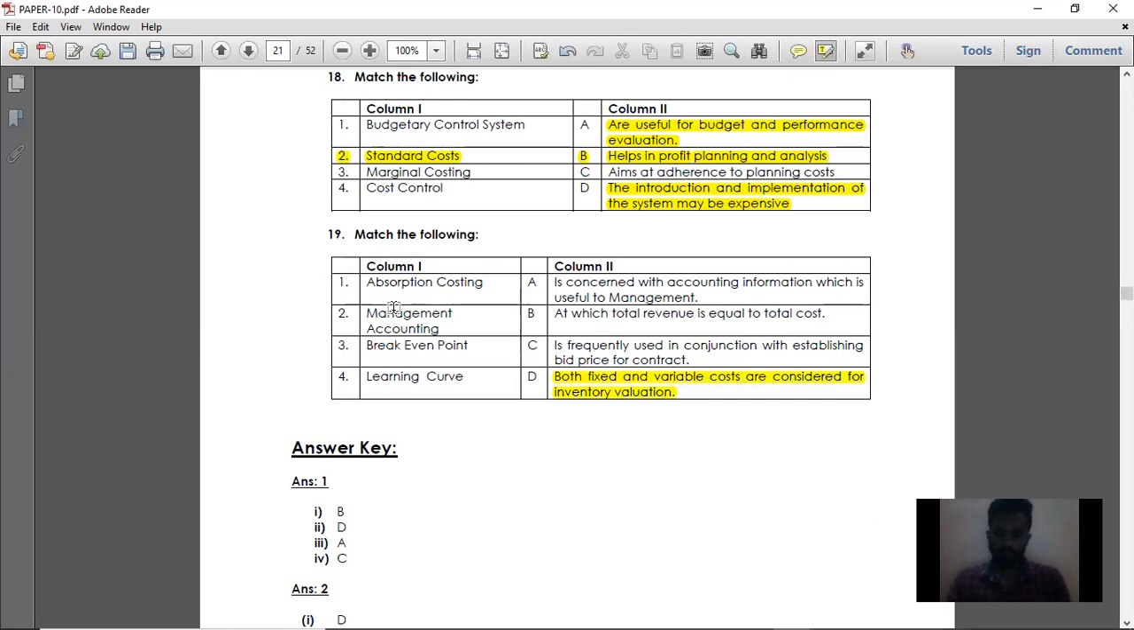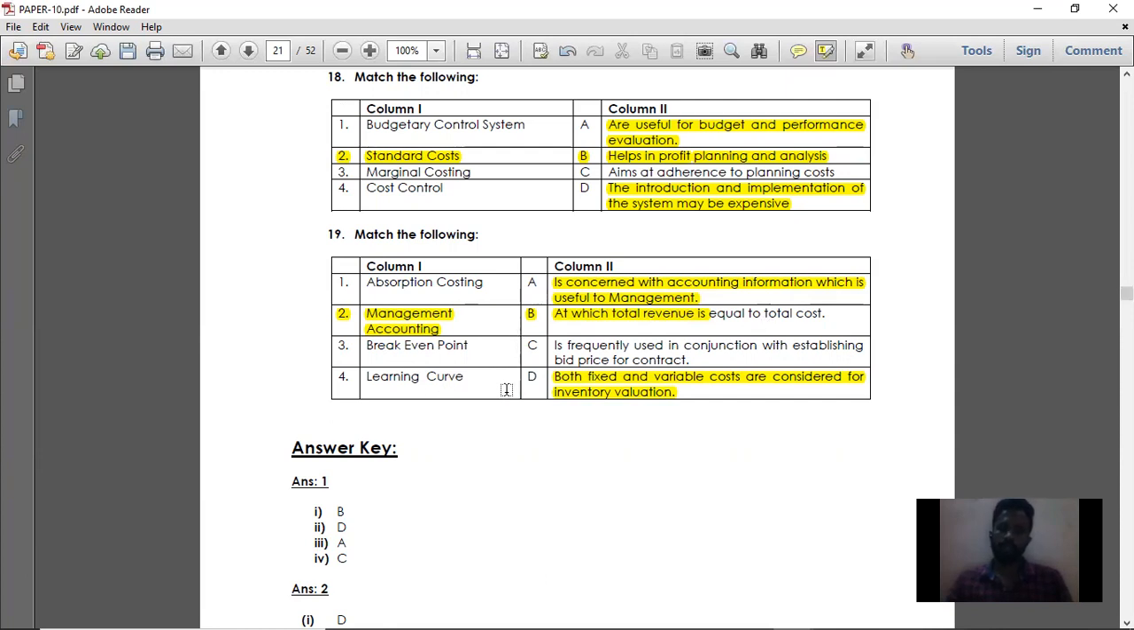Then management accounting. What is this management accounting? It is concerned with the accounting information which is useful to the management. That is called management accounting. This is one more term. So management accounting is basically concerned with accounting information which is useful to the management. Then break-even point. Break-even point is nothing but the point at which total revenue will be equal to total cost. So both your variable cost and fixed cost will be recovered at break-even point. So there will be no profit, no loss. So break-even point is where total revenue will be equal to total cost.